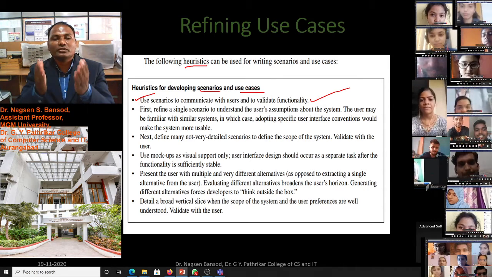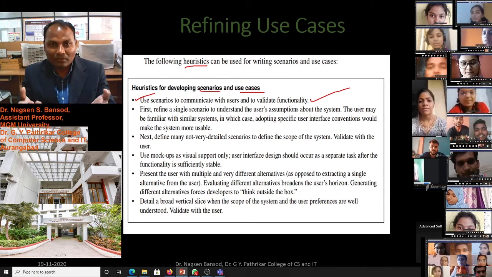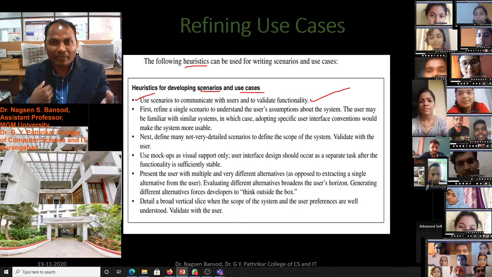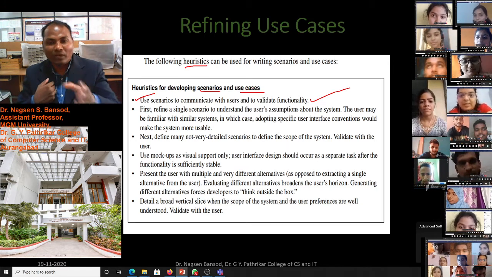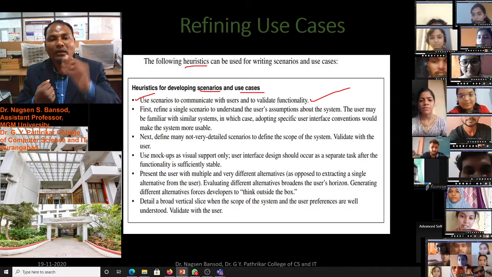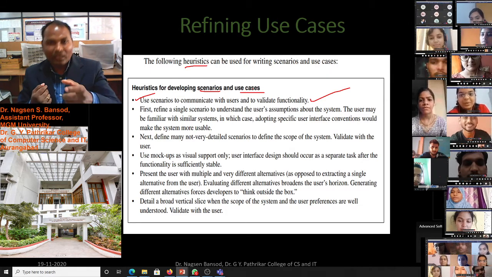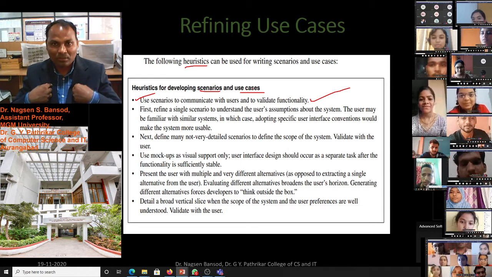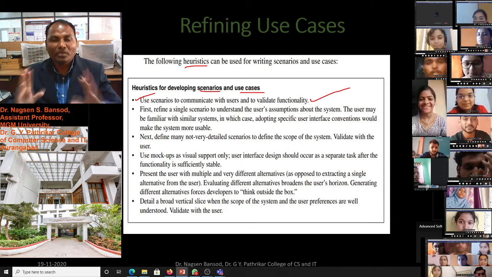Suppose I am using a camera. I am the user of the camera. How will this camera work? The developer of the camera should ask me whether it is feasible for me or not.